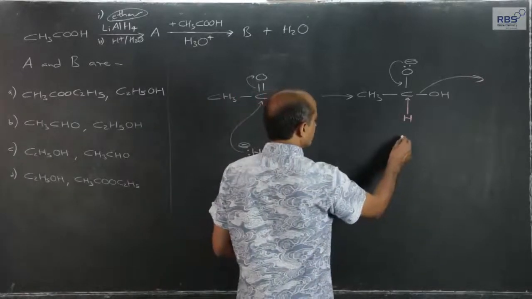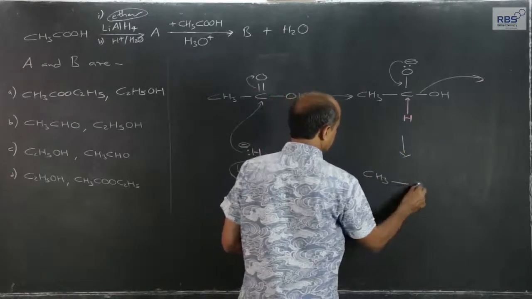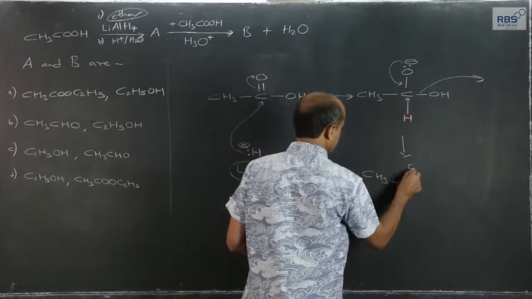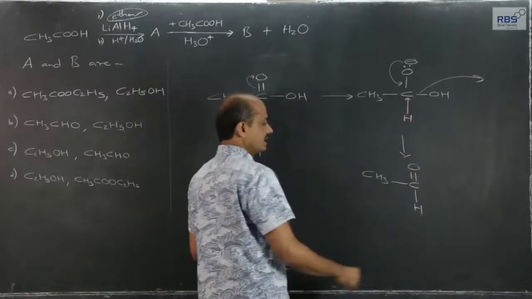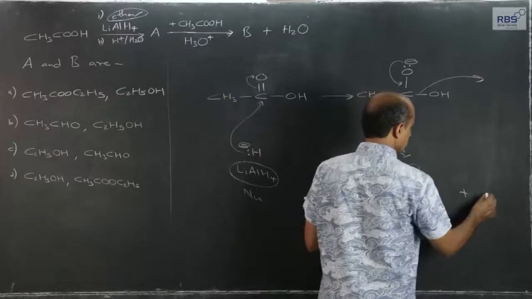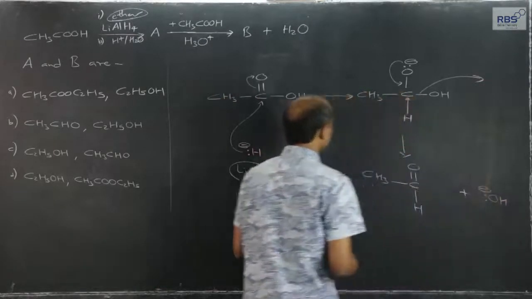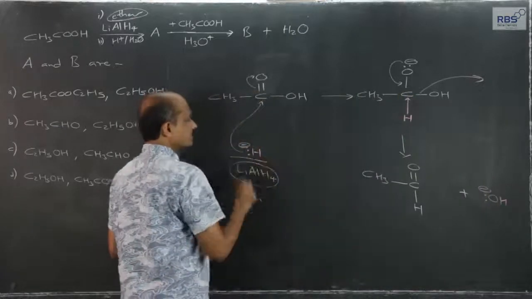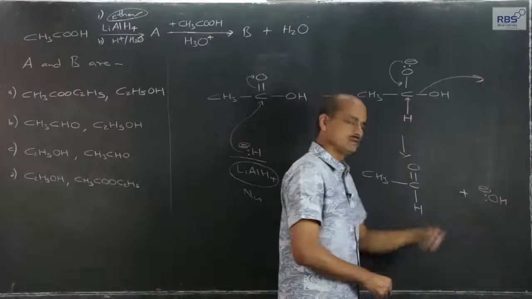So, what we get is this. So, this is aldehyde plus OH minus ion. So, one nucleophile enters in the first step and the OH group leaves in the form of nucleophile.